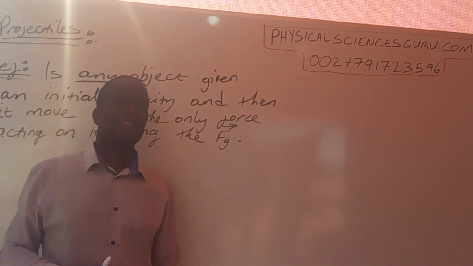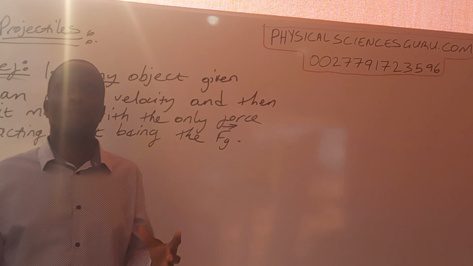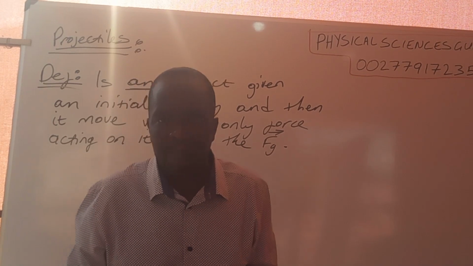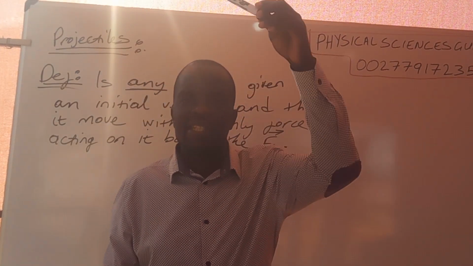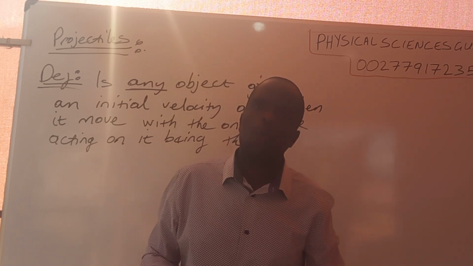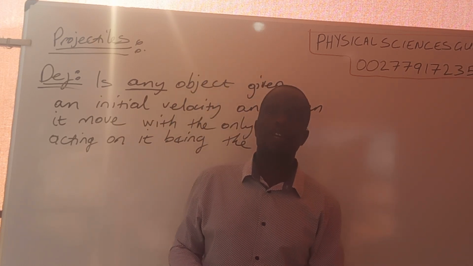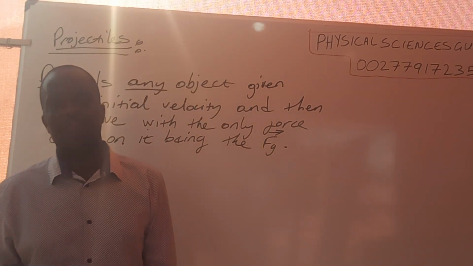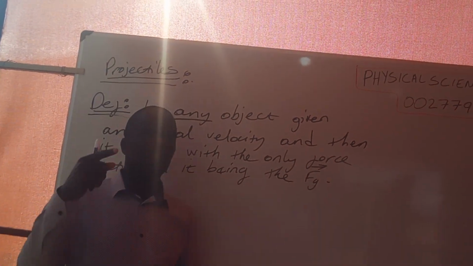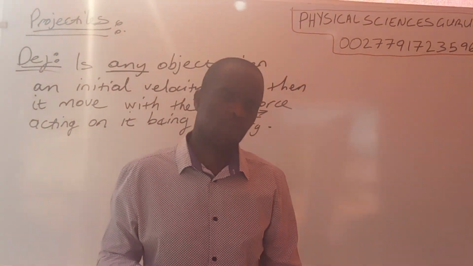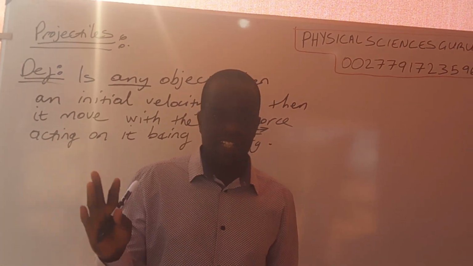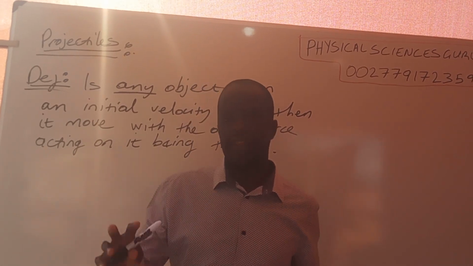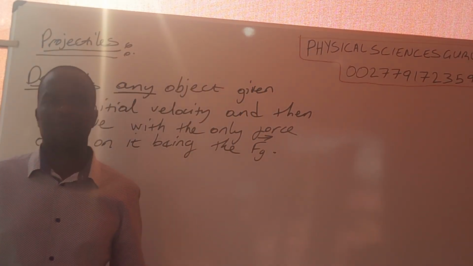From a science perspective, that is not possible, because in air there are air particles, and the projectile, as it is traveling, is colliding with air particles, which gives us air resistance. So in reality, it's impossible for an object to travel where the only force acting on it is the force of gravity.